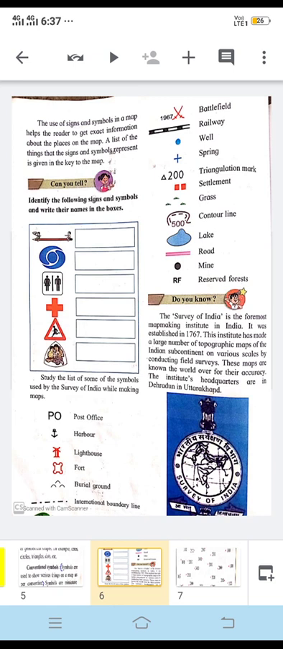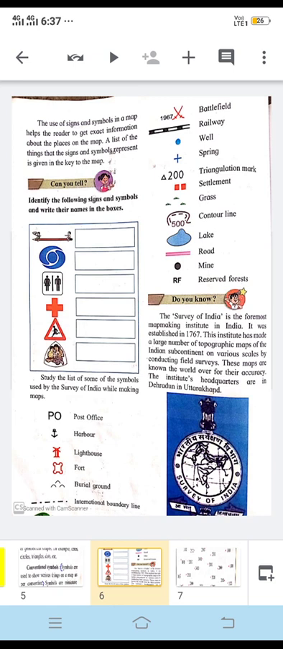Then if you want to show a battlefield, you can see the year is given when the battle was fought, and then two swords are given, so this also shows a battlefield. Then if you want to show a railway track or railway, you can use this symbol. Then if you want to show there is a well, this symbol is used. Spring again can be shown by a plus type of symbol.